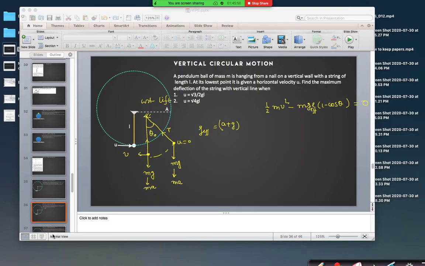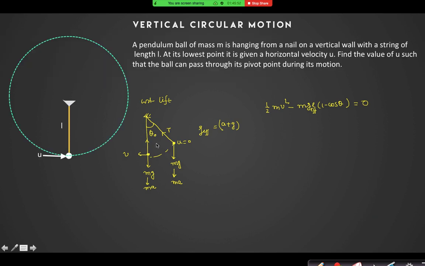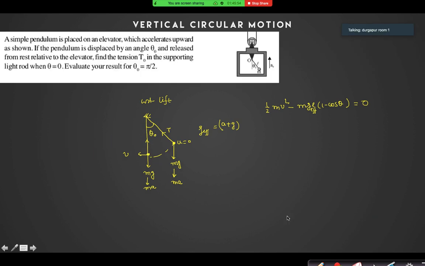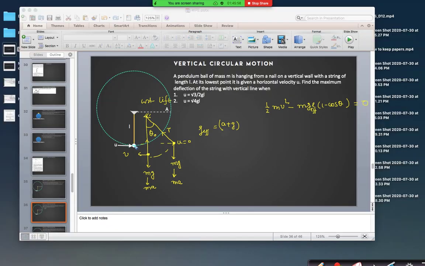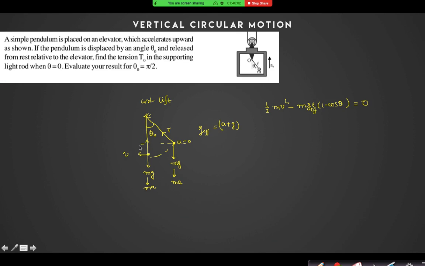Yes, sir. I have taken this reference to be 0. Right? I have taken this reference line to be 0 gravitational potential. So this is minus mg L I have taken. So v is equal to root over of 2(g plus a) into L(1 minus cos theta).